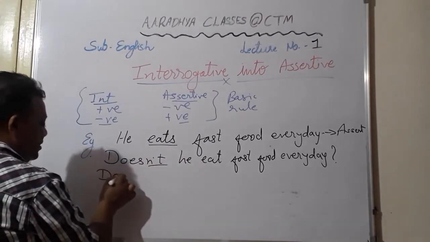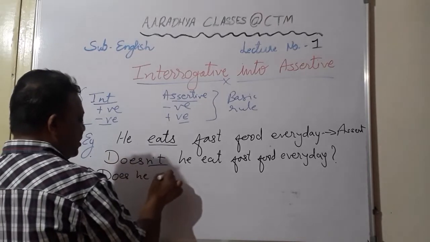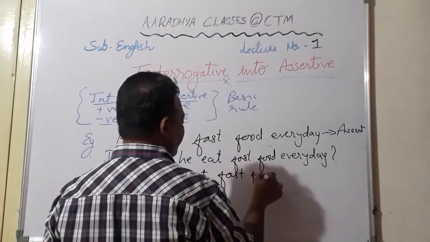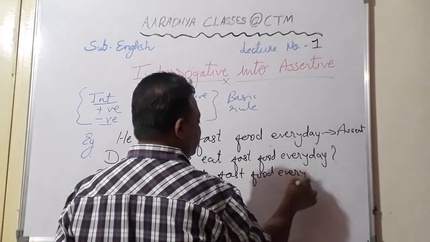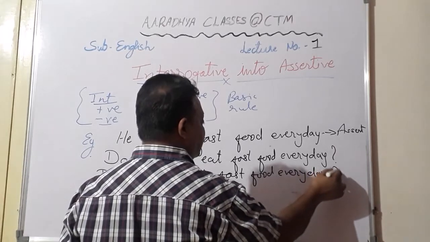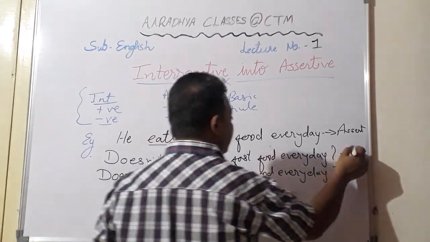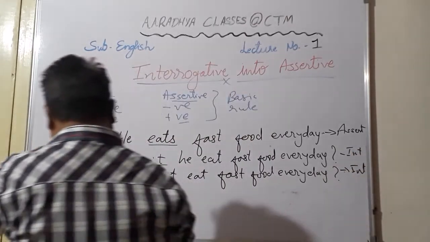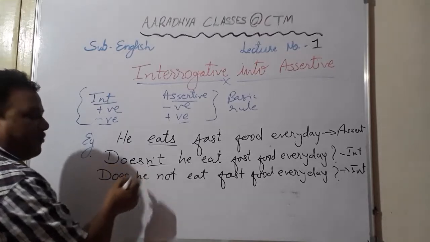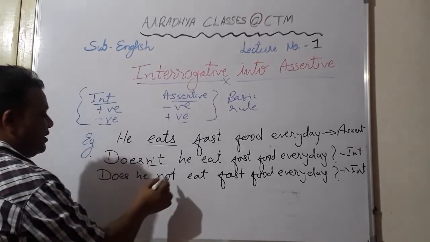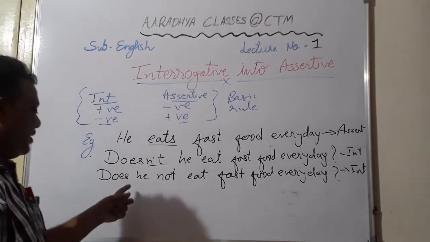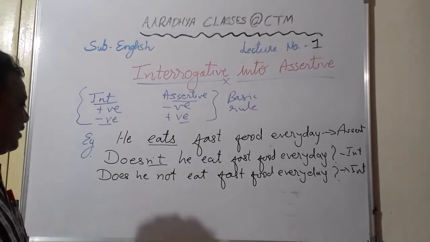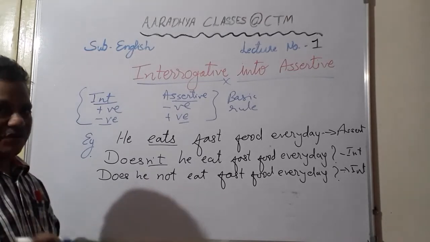For example, does he not eat fast food every day? So these two are your interrogatives. Either you can take the combined form doesn't, or you can separate does and not. But when you separate does and not, the subject will come in between. Here the subject is he, so only this way it will be right. If you write does not he eat, then it is wrong.